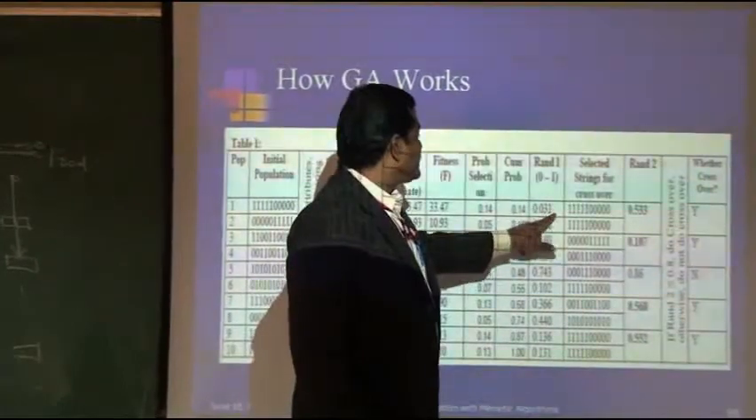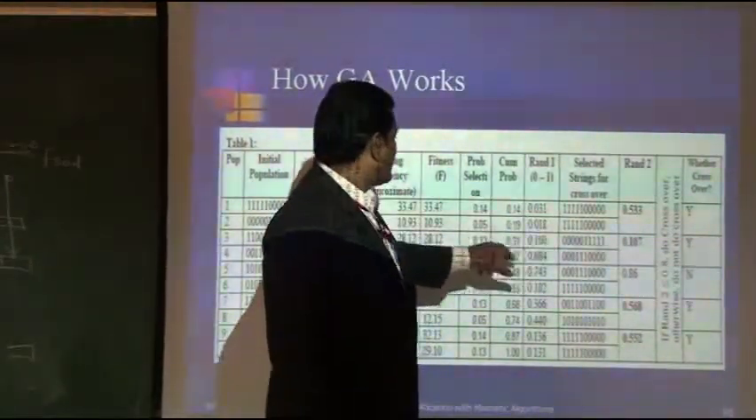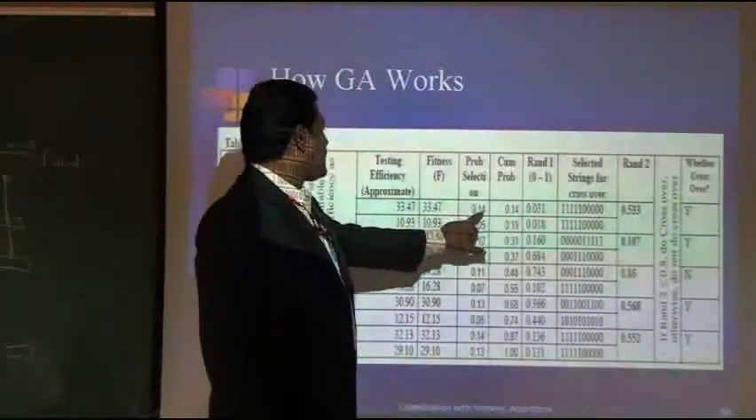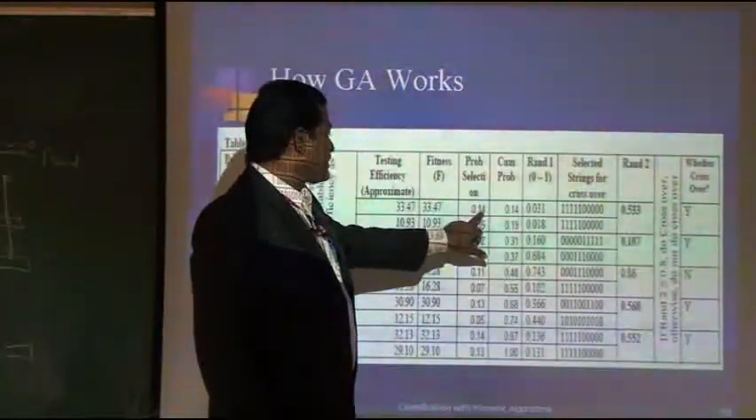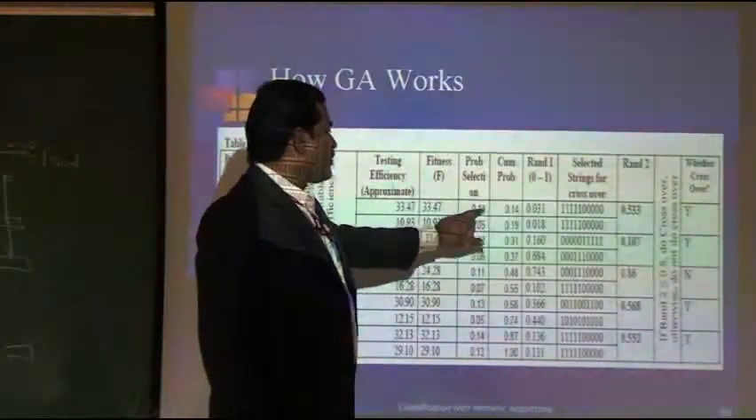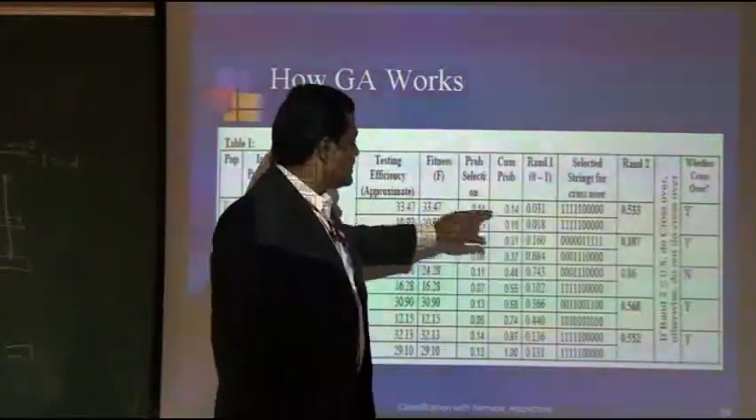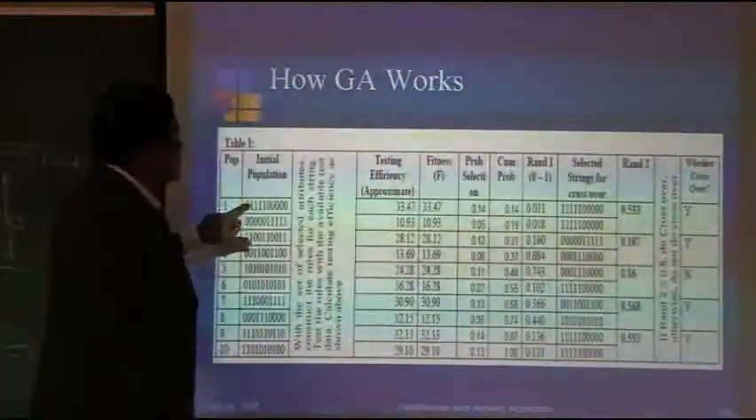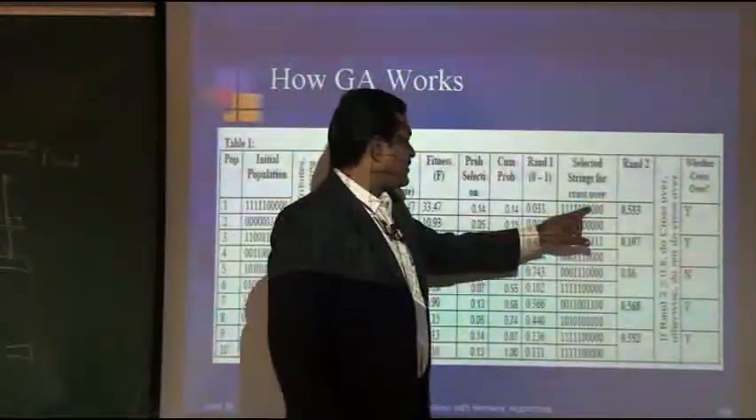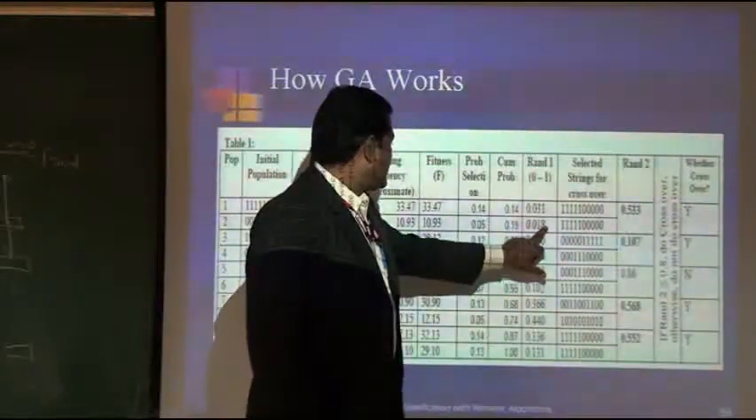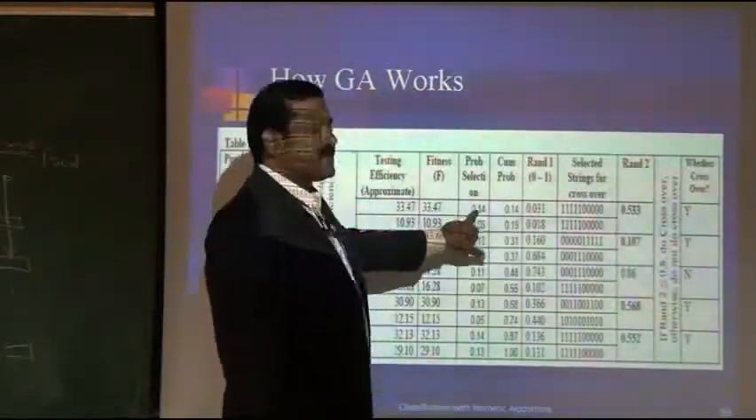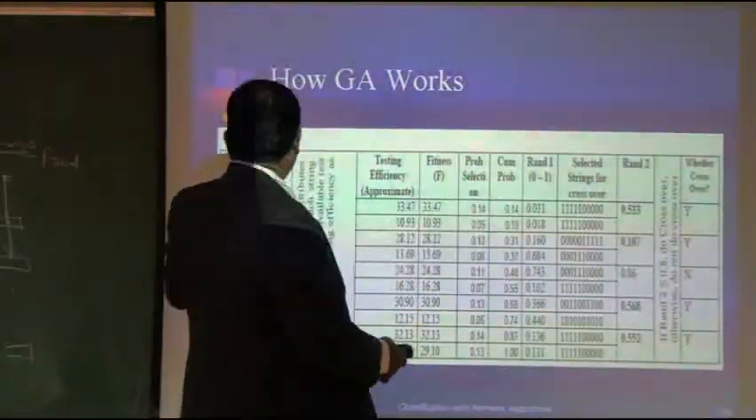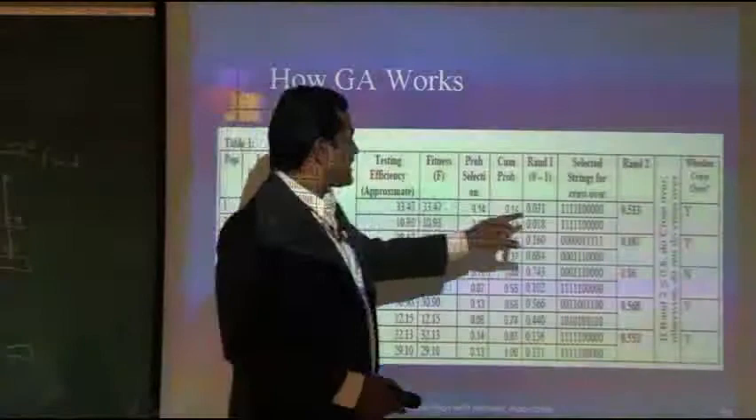How? Suppose we take 0.031. It comes before 0.14, so 0.031 is within the 0.14. So the first string gets selected. Then this is 0.018. Again 0.018 is within this 0.14 in the cumulative probability. So the same string is selected a second time.